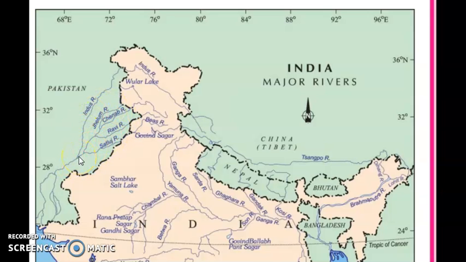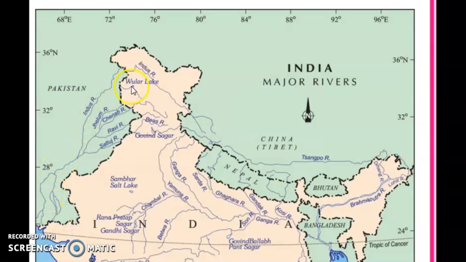Now with all the tributaries together, the Indus moves within Pakistan and goes in the southward direction. While going south, it meets the Arabian Sea. You can see this is the portion of the Arabian Sea, and this is the southern part of Karachi.